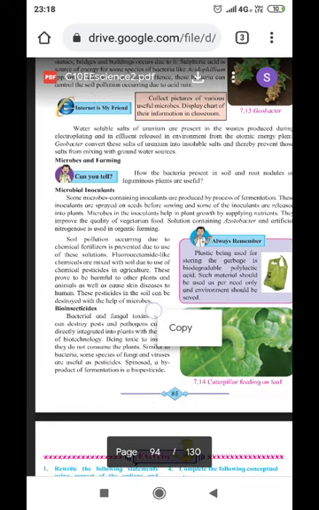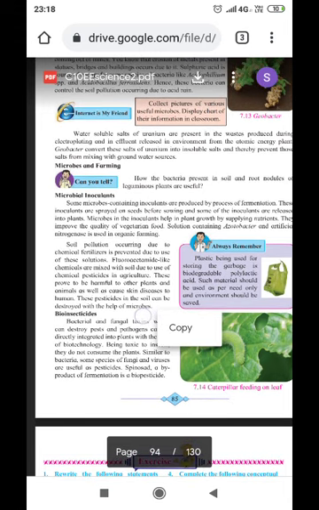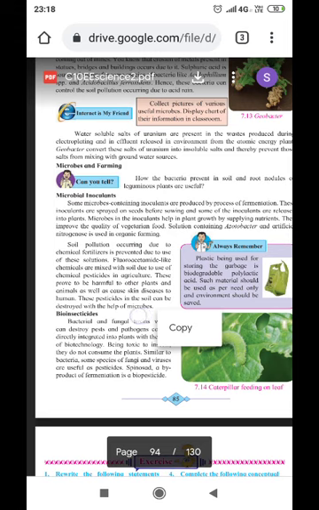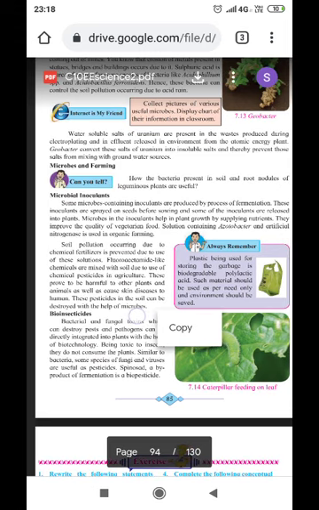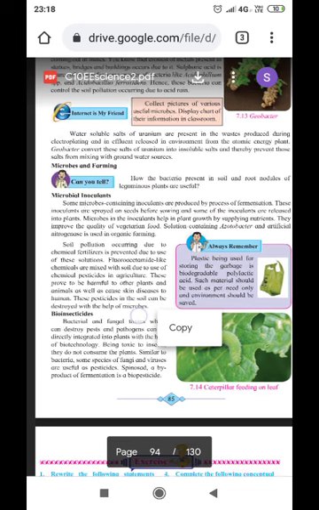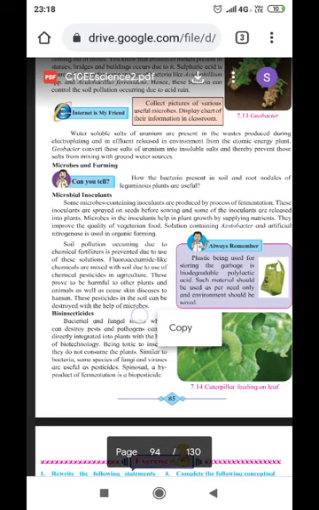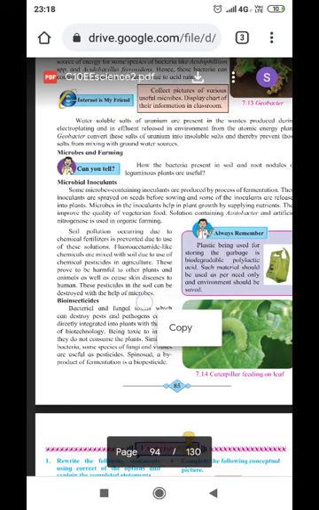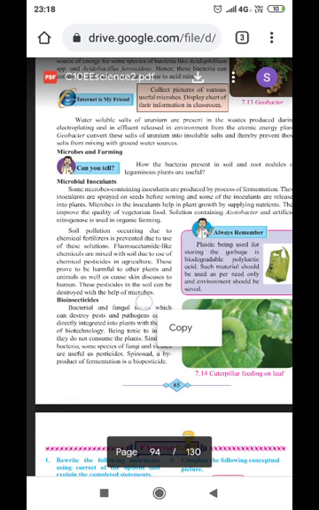Water soluble salts of uranium are present in the waste produced during electroplating and in the effluent released into the environment from atomic energy plants. Geobacter converts these uranium salts into insoluble salts and thereby prevents them from mixing with the groundwater. So groundwater can be prevented from getting polluted. This is one way with the help of microbial action we can protect our groundwater.